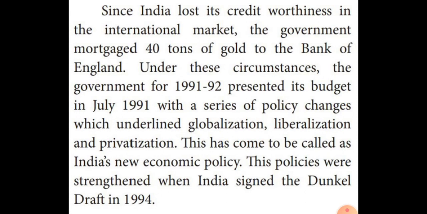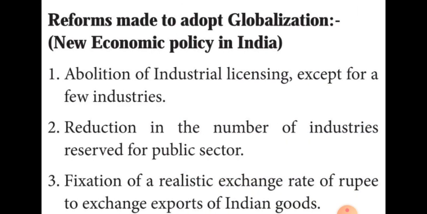Then finally, we learned about the reforms made to adopt globalization. From here, six points we learned. The first one is abolition of industrial licensing except for a few industries. Except for a few industries, the licenses of all the remaining industries were abolished. Then the number of industries reserved for the public sector was reduced.